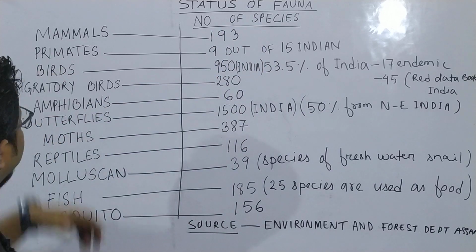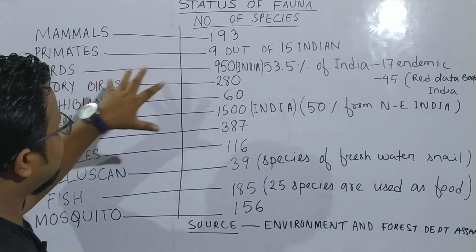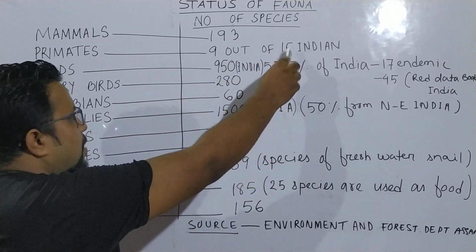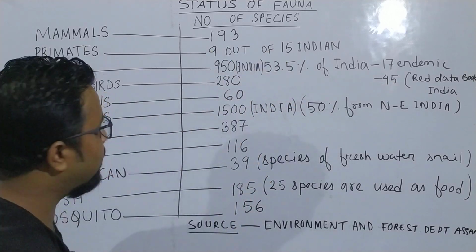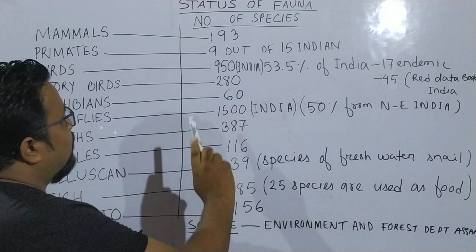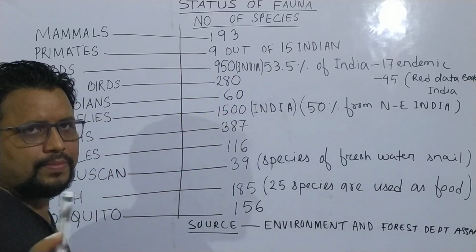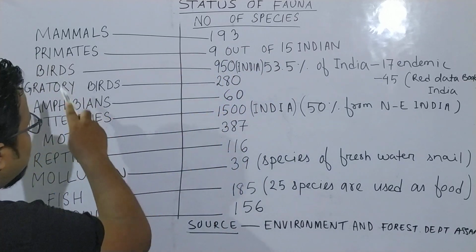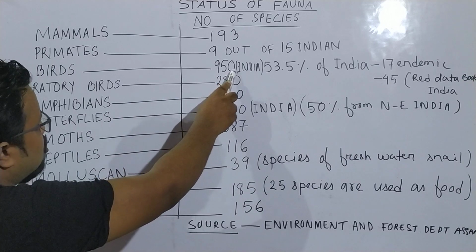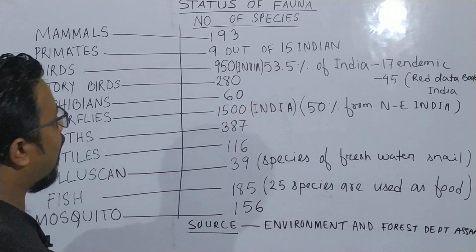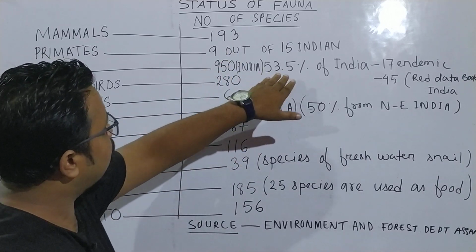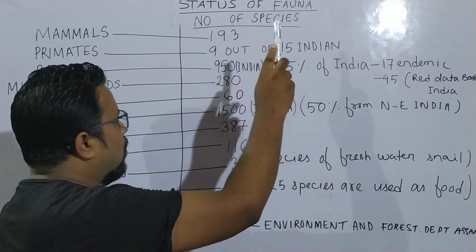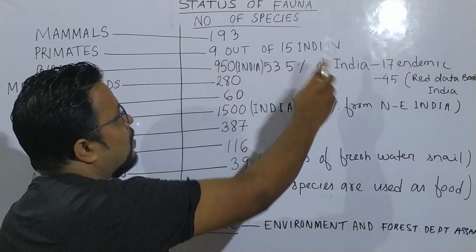Number 2, primates. In India we have 15 primates. Out of that 15 primates, 9 are found in Assam. And the birds, 950 species of birds are found in India. Out of that, 53.5% of species are found in Assam.